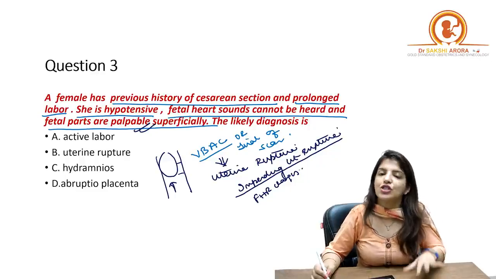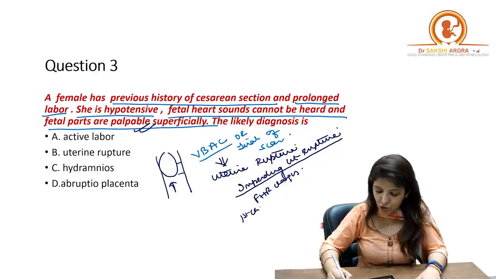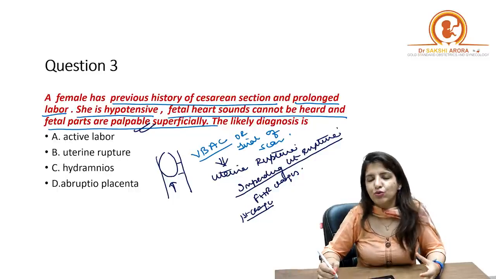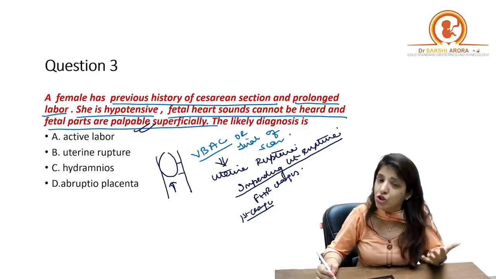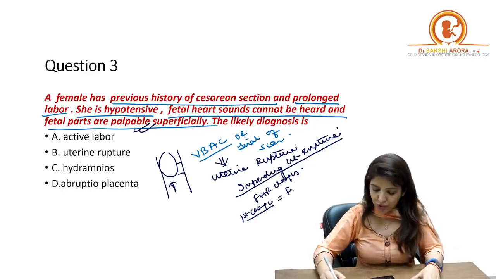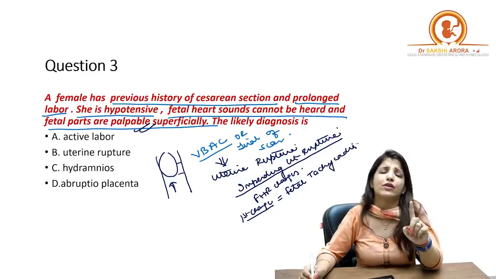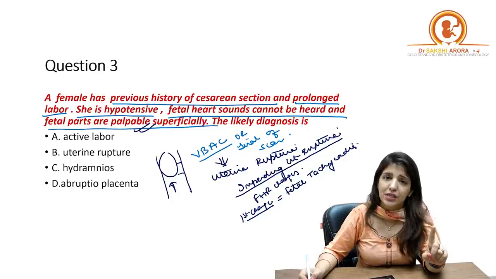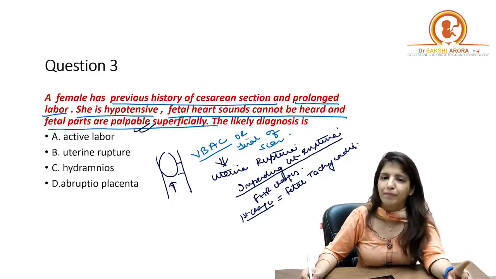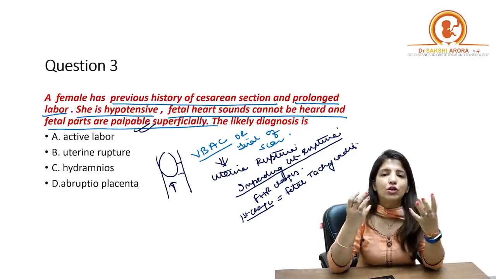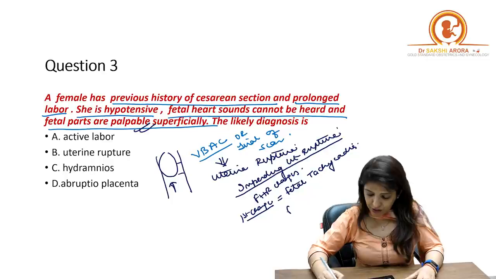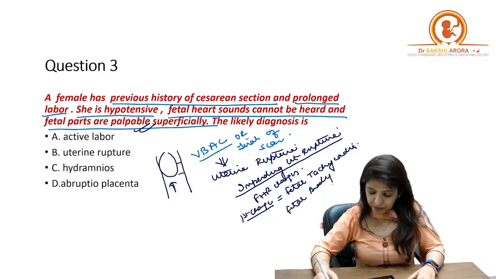The first change which you see is because of hypoxia; in response to that hypoxia, you are going to get fetal tachycardia. Later on, because of the continuous hypoxia, there will be fetal bradycardia.